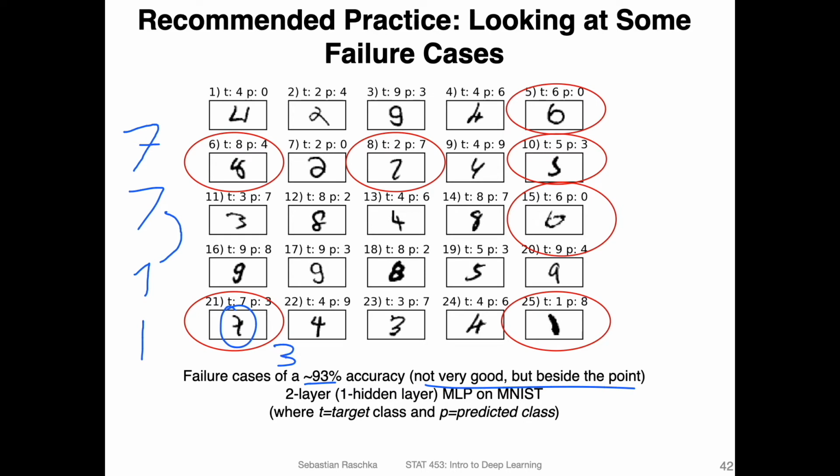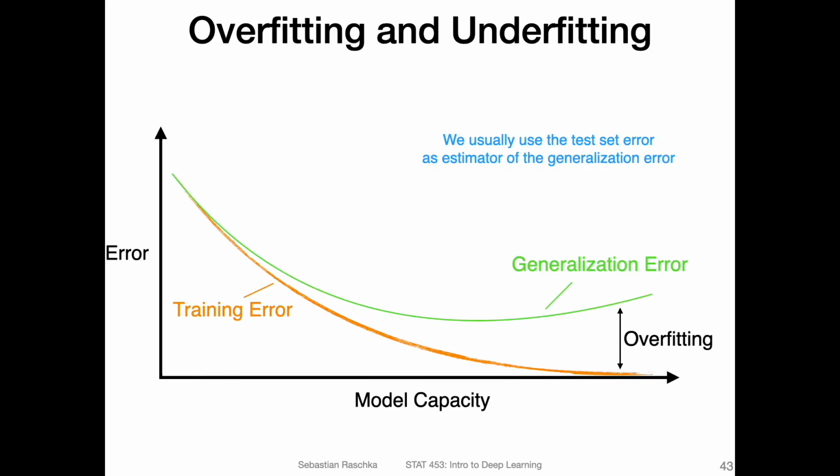I don't know. But you can see this is maybe confusing the model, thinking it's a 3 while in truth it's a 7. So here, just the bottom line is it's useful sometimes to take a look at your training data set and the wrong predictions. So talking now about overfitting and underfitting.